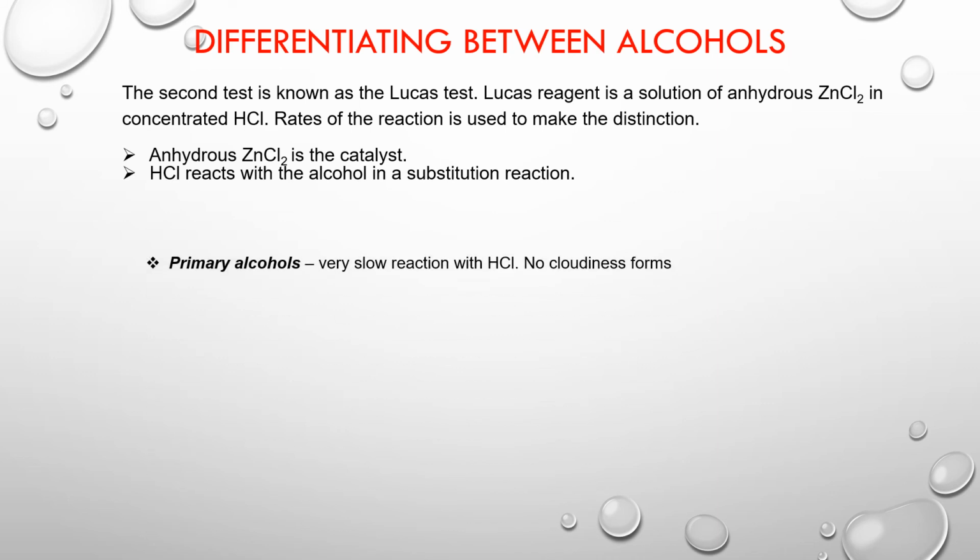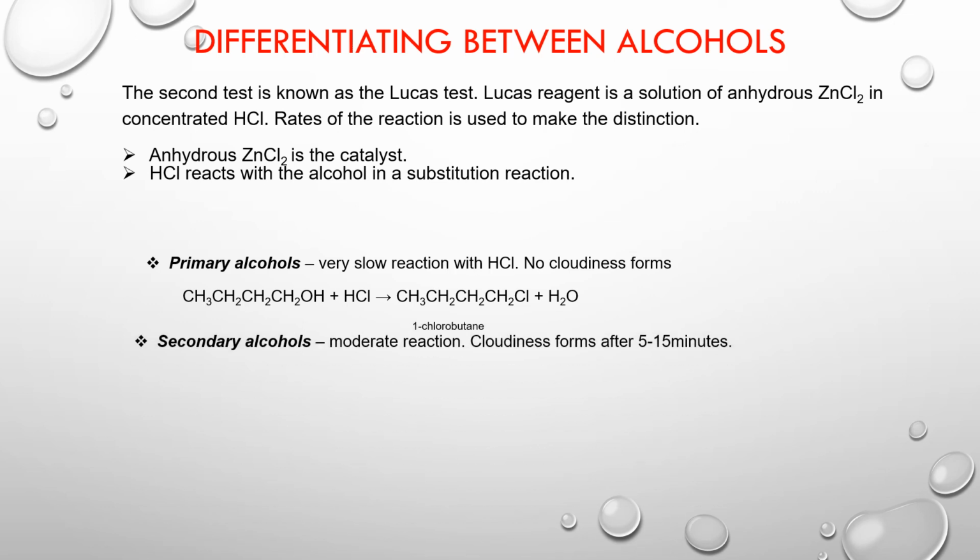Now let's see the different types of reaction that are going to take place when Lucas reagent is added to the different types of alcohols. For a primary alcohol, there will be a very slow reaction with the HCl. There will be absolutely no cloudiness forming. But for a secondary alcohol, there will be a moderate rate of reaction. The cloudiness is going to form after 5 to 15 minutes.